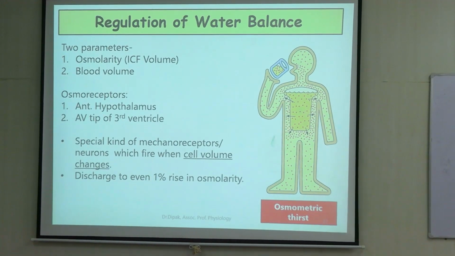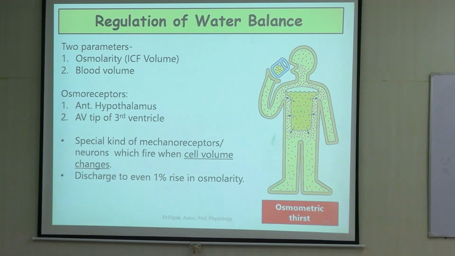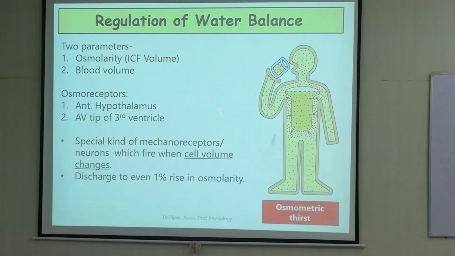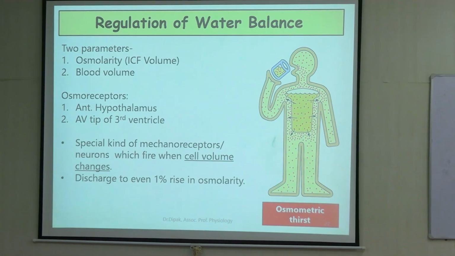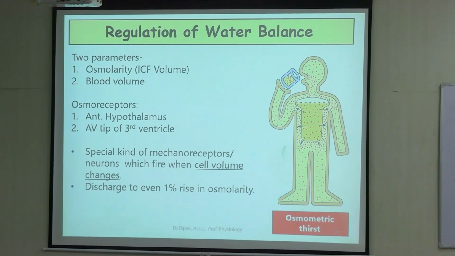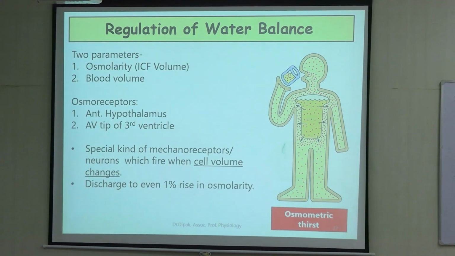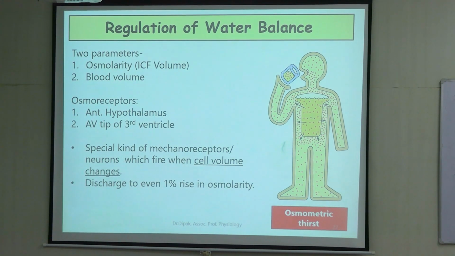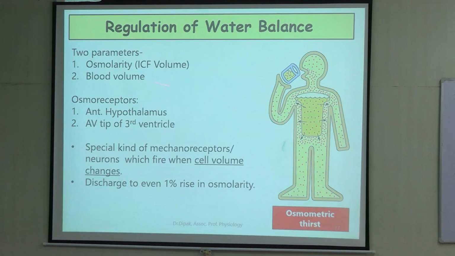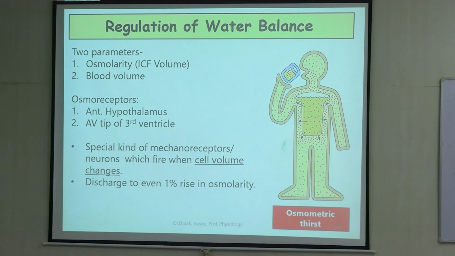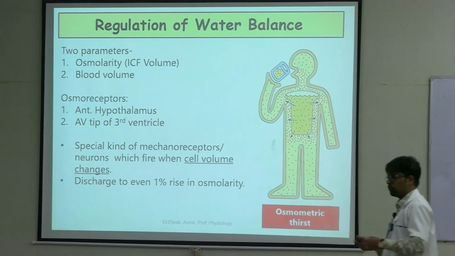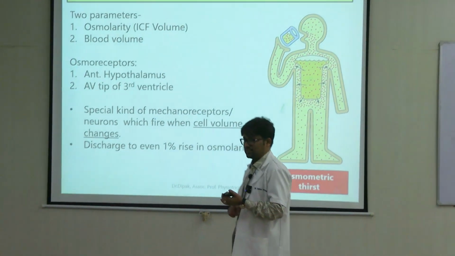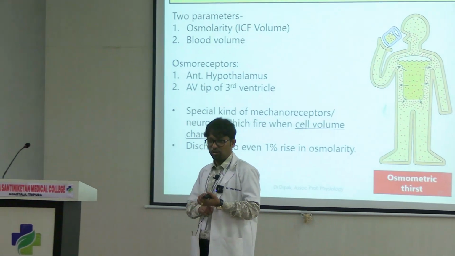Now, regulation of water balance, right? Thirst. Water balance is maintained by two sets of stimuli. The first stimulus is osmolarity and the second one is blood volume. About blood volume, I need not talk more. You have read about this in CVS when you learned about hypovolemic shock.